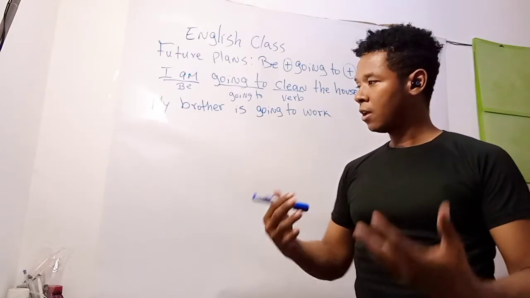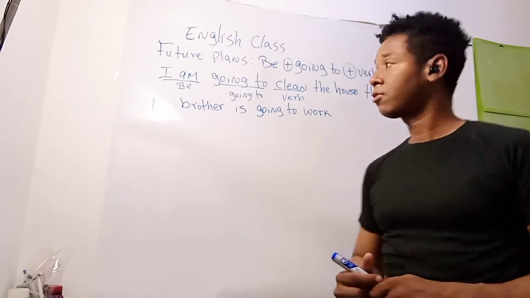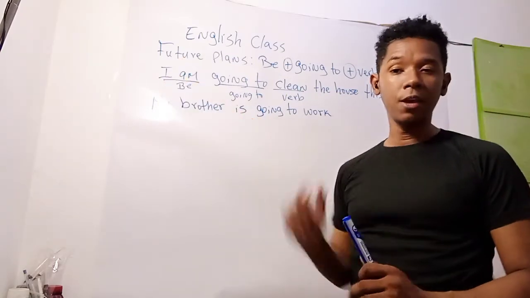Now, if my point is to communicate a future intention, then I have to use be going to plus the verb. Now, when it comes to negative statements, I just have to use the negative form of be.